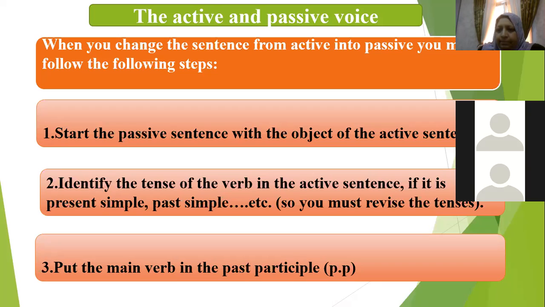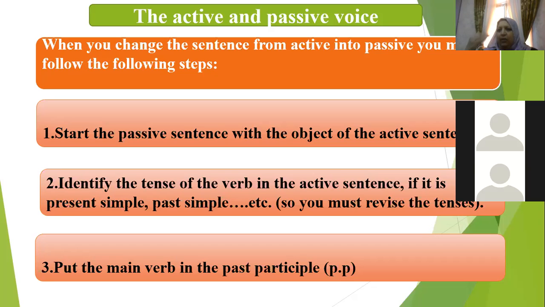Hi, Dana. Start the passive sentence with the object of the active sentence. Good. But then identify the tense of the verb in the active sentence. Good. For example, if it is the present simple tense. The tense of the verb is very important for you. Then put the main verb in the past participle. Good. But you have to use a form of verb to be. Okay? A form of verb to be.